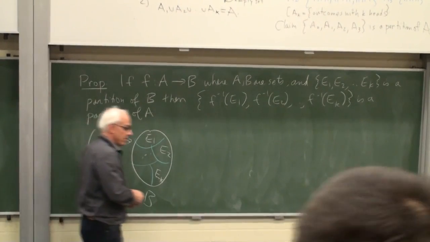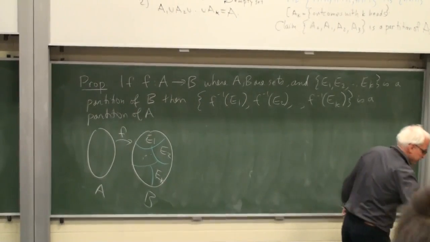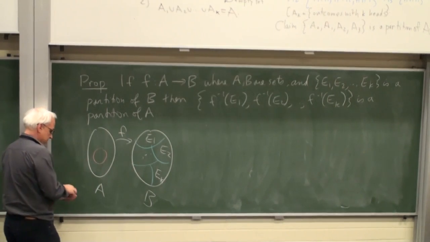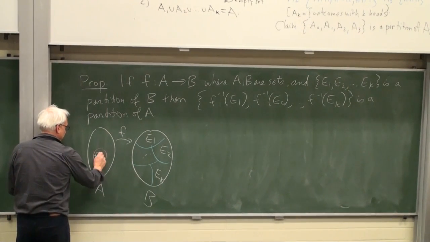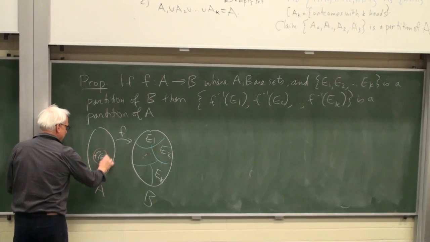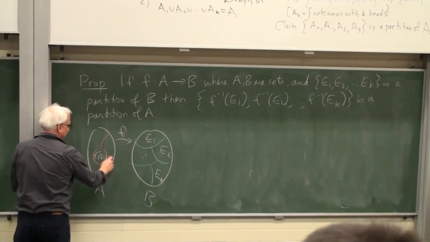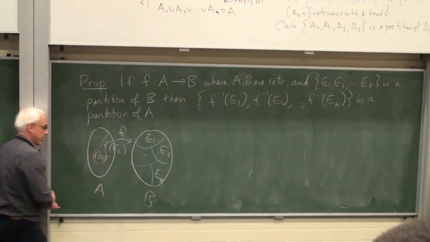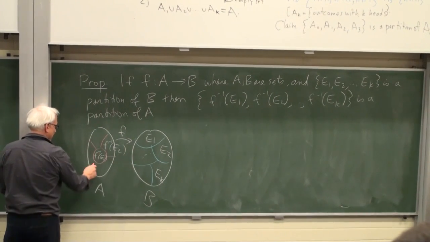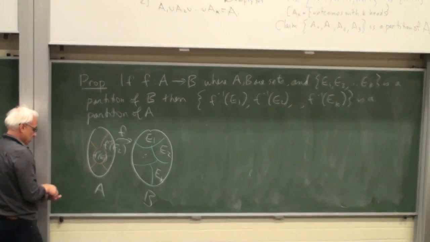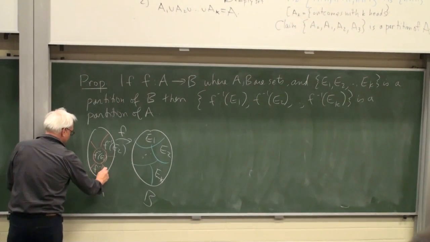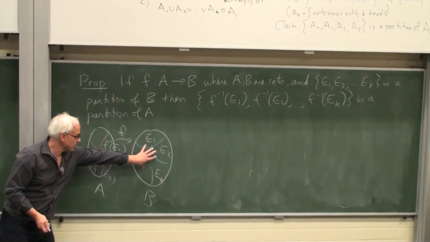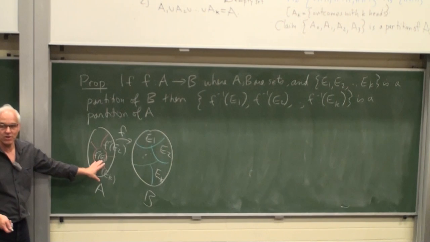We're claiming that if we look at the inverse image of E1, maybe it's like this. So there's F inverse of E1. And maybe this is F inverse of E2 over here. And carry on. So eventually we get to F inverse of EK, that the inverse images of these sets form over here a partition of A.